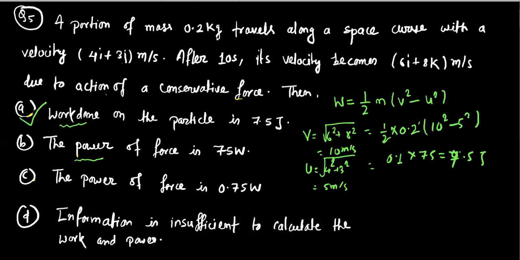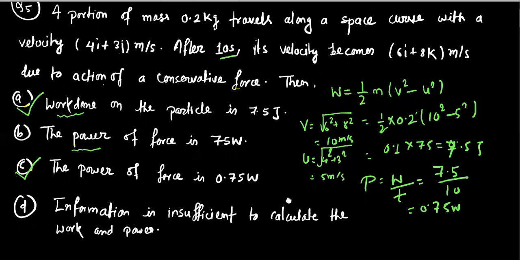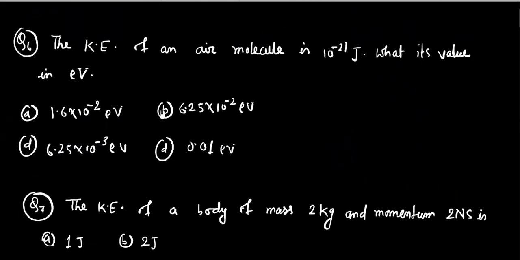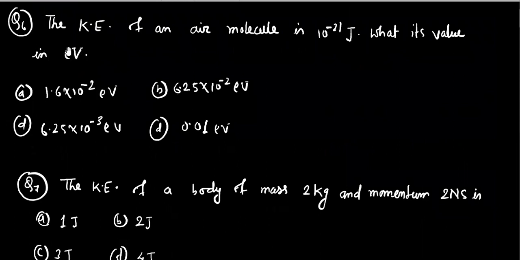Now we have to find out the value of power. As we know, power equals rate of change of work done. So work done is 7.5 and time is given here as 10 seconds. So it will be 0.75 watt. So our option C is also correct. Okay, that was question number 5. Now we are going to discuss question number 6. The kinetic energy of an air molecule